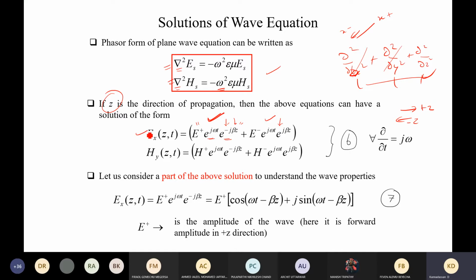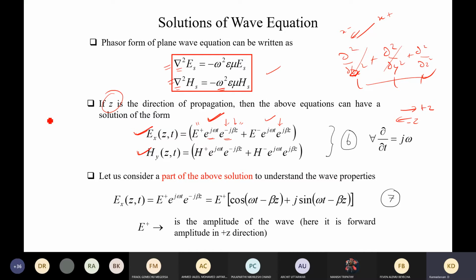So we got this for the electric field. The same solution will be available for the magnetic field as well. So we have the electric and magnetic fields available. Since both are perpendicular to each other, if the electric field is available along the x-axis, the magnetic field will be available along the y-axis. And if the electric field is along the y-axis, then the magnetic field will be along the minus x-axis. Like that, it will be available.